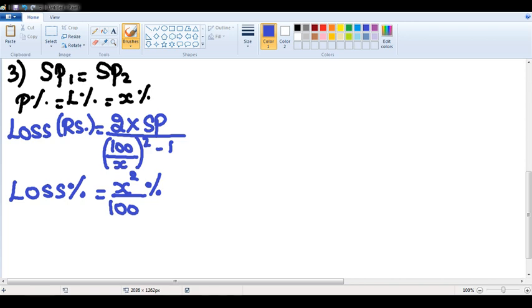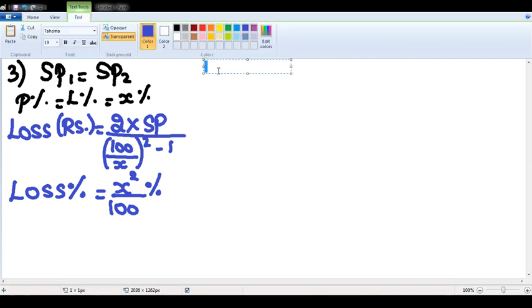Loss in terms of rupees is given by 2 into selling price divided by ((100 by x) whole square minus 1). Loss in terms of percentage is given by x square by 100 percentage. I hope it is clear. Next, now see here.